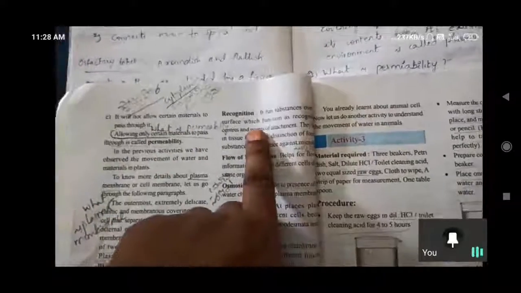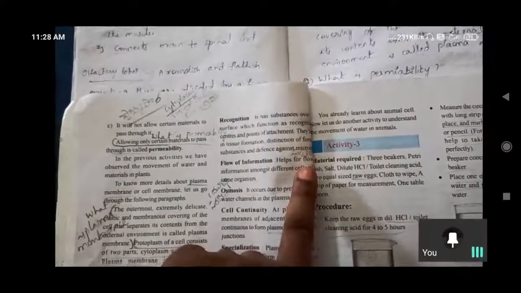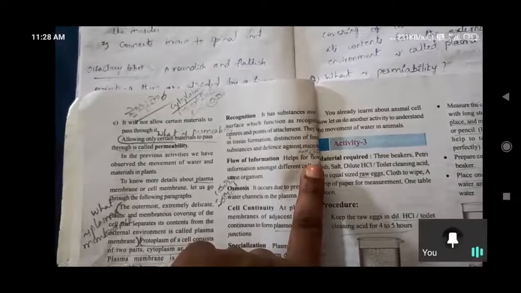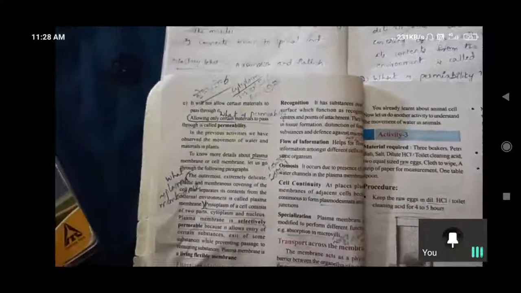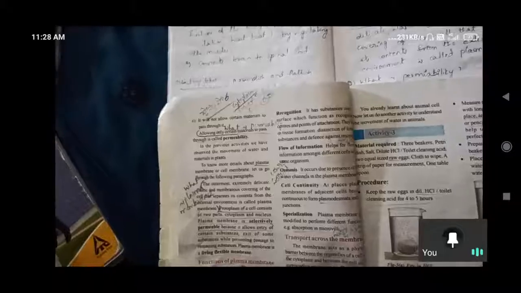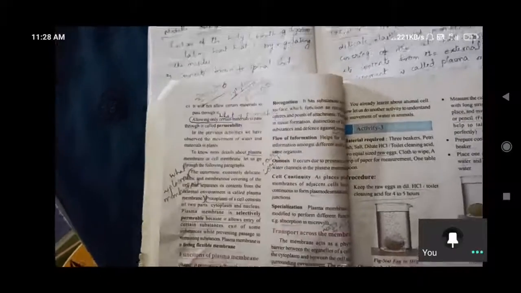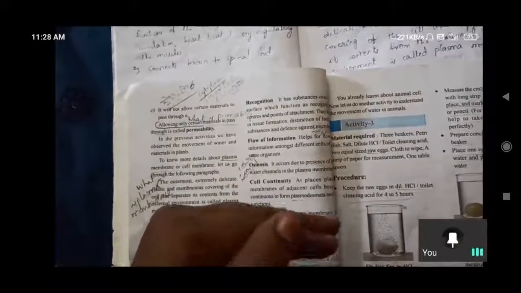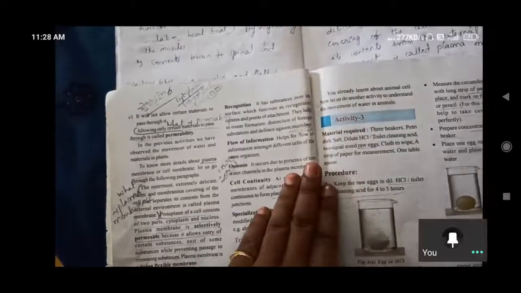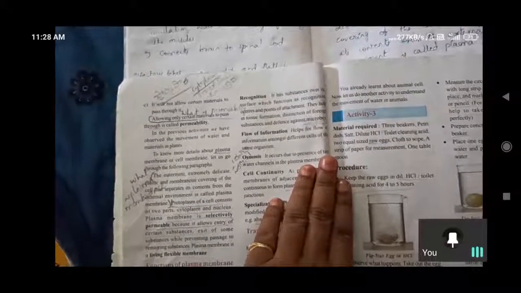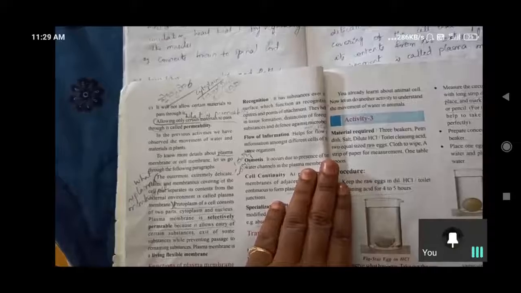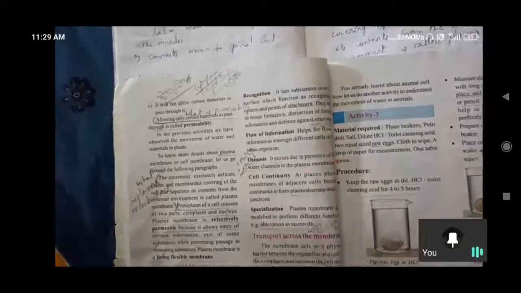So recognition, అలాంటి మైక్రోబ్స్ ఏవైనా వచ్చినప్పుడు రికగ్నైజ్ చేసే ఫంక్షన్ కూడా, that function also comes under plasma membrane having that also as a function. And flow of information. It can flow. How it can flow out? It helps for flowing of information from one cell to another cell.